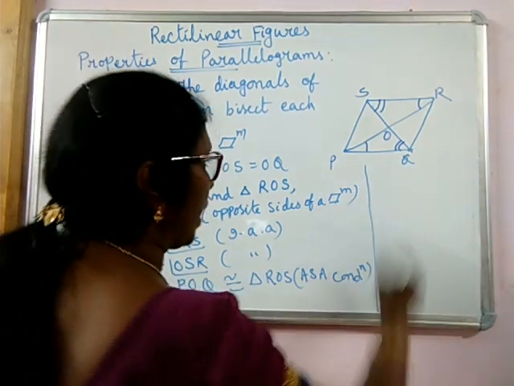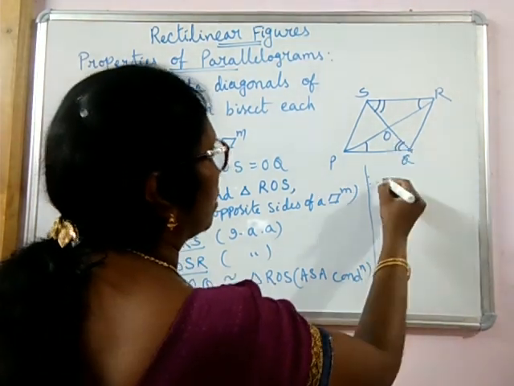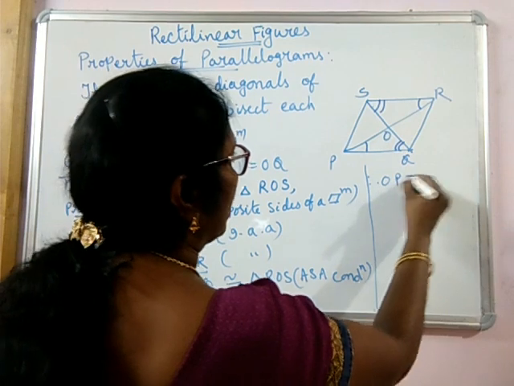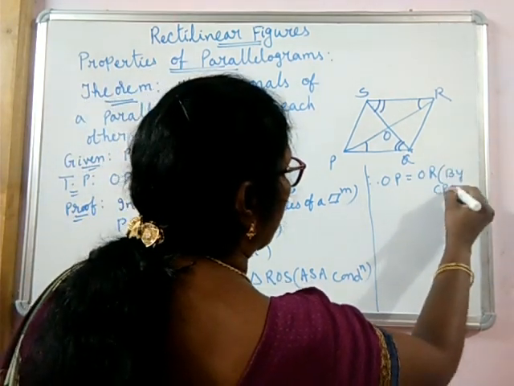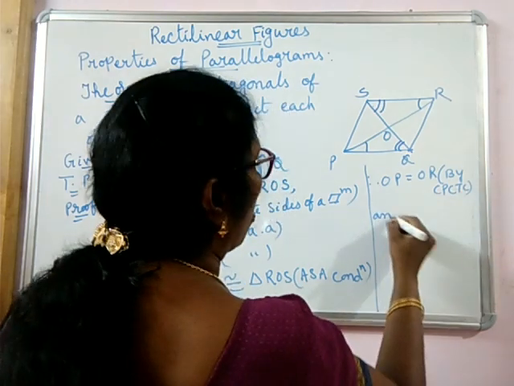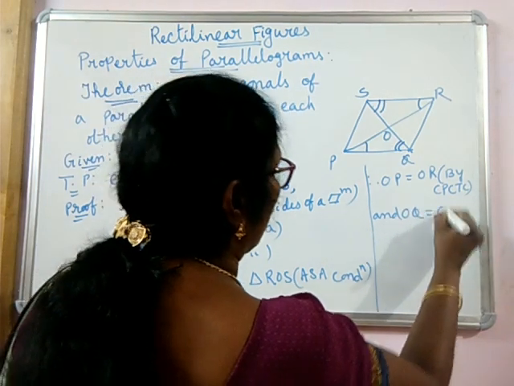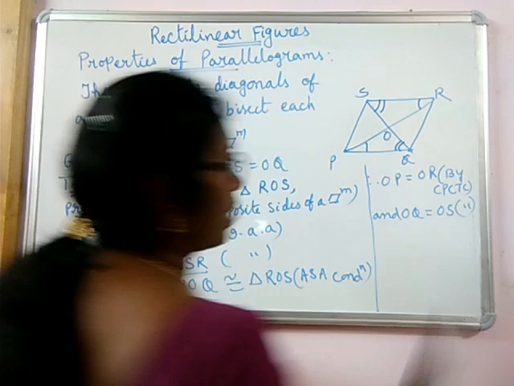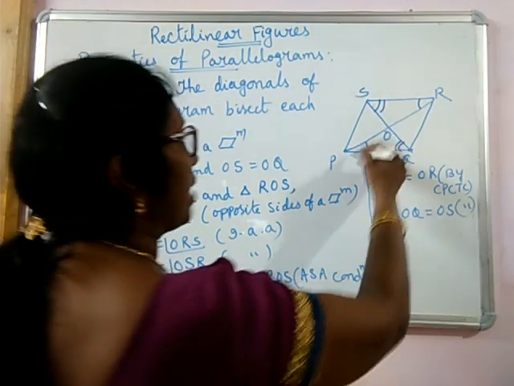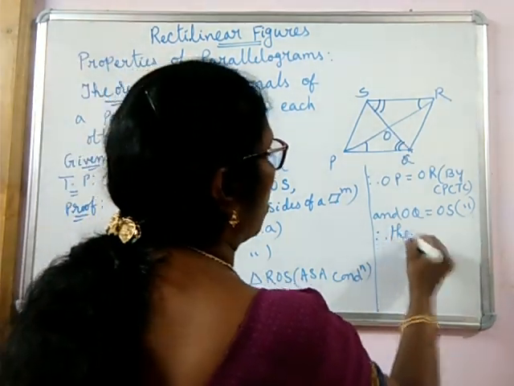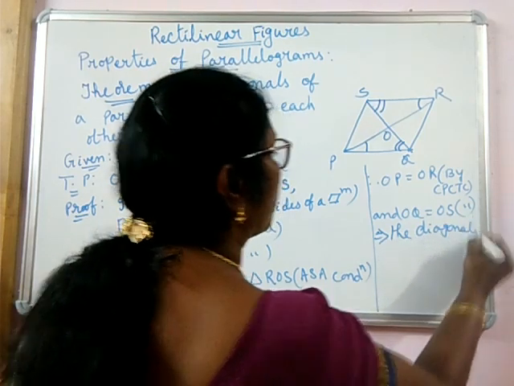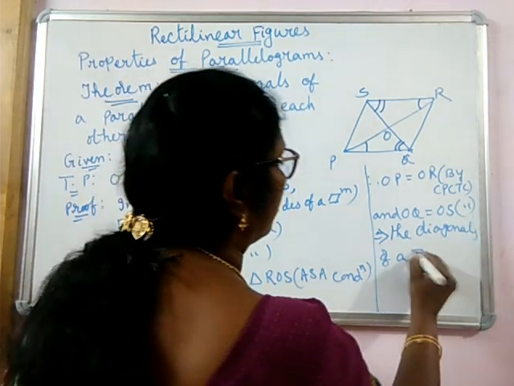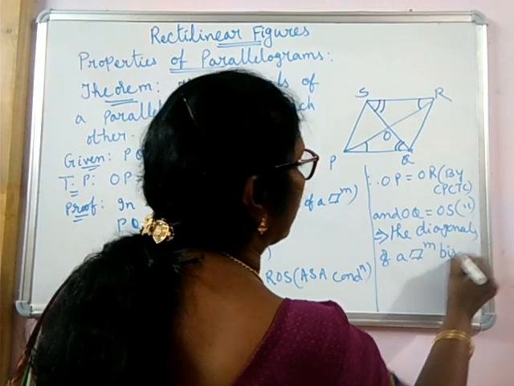And if they are congruent, OP is equal to OR, that is by CPCTC, and also OQ is equal to OS for the same reason. That implies that the diagonals of a parallelogram bisect each other.